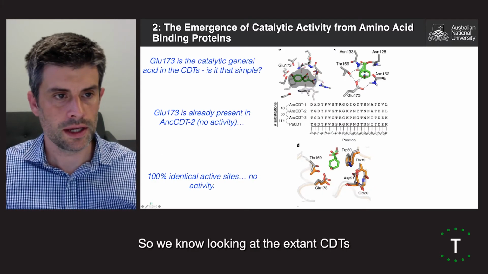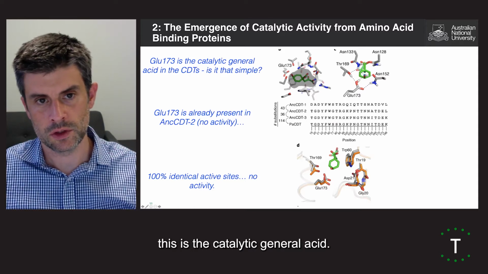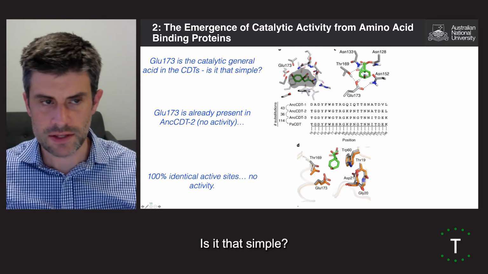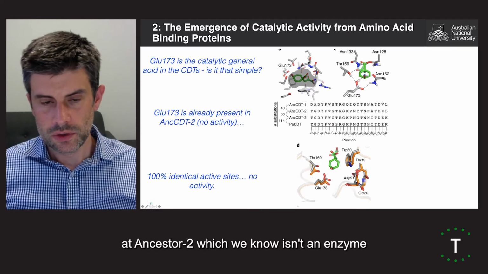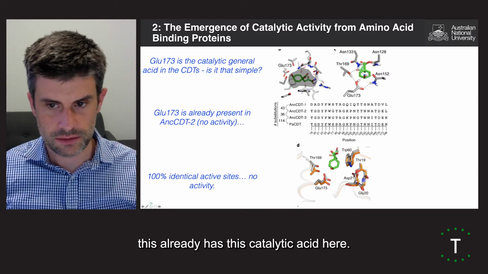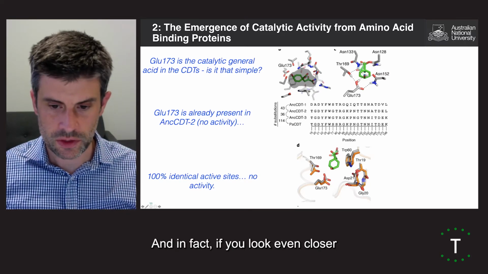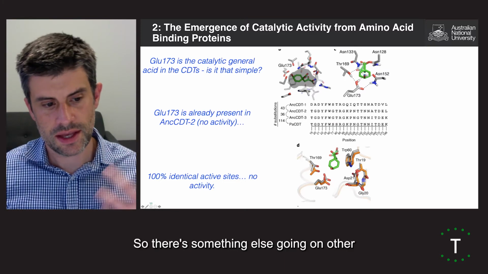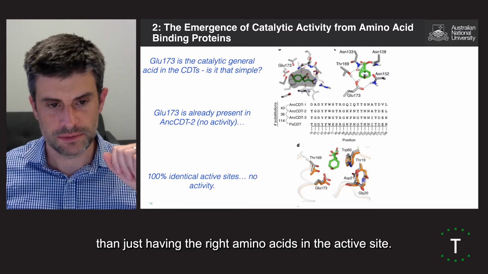So we know, looking at the extant CDTs, that the catalytic amino acid is glutamine 173. This is the catalytic general acid. Is it that simple? It's not, because when we look at ancestor 2, which we know isn't an enzyme, this already has this catalytic acid here. And in fact, if you look even closer, the active sites are basically identical in terms of their sequence. So there's something else going on other than just having the right amino acids in the active site.